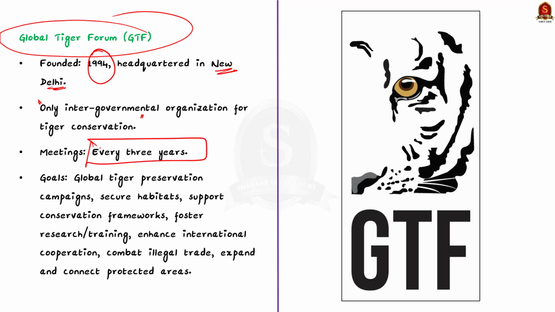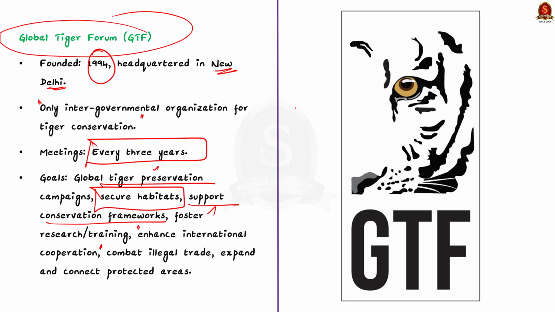Its main goals include launching a global campaign for tiger conservation, increasing the secured tiger habitats, supporting legal and financial frameworks for conservation, fostering research and training, enhancing bilateral country cooperation, encouraging adherence to various conservation conventions, and combating illegal poaching. Additionally, the GTF aims to expand the protected area for tigers and ensure their connectivity across the various countries.